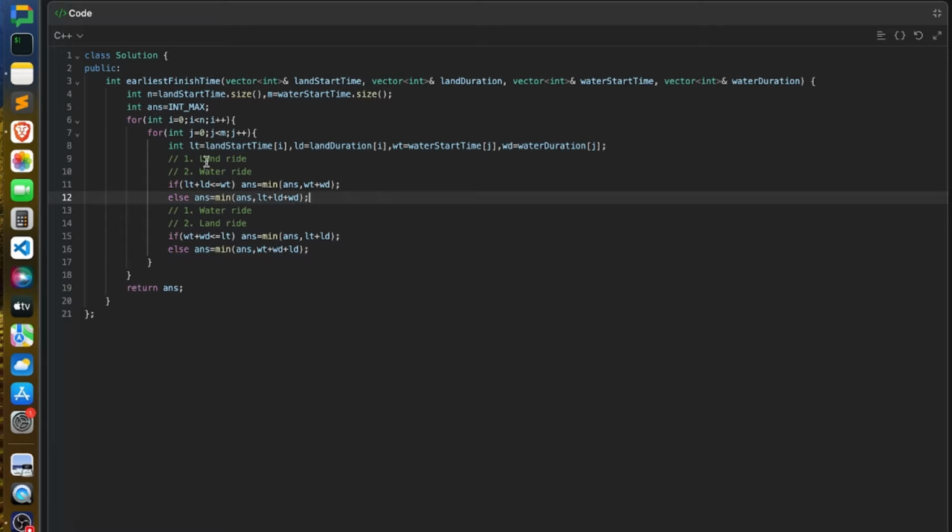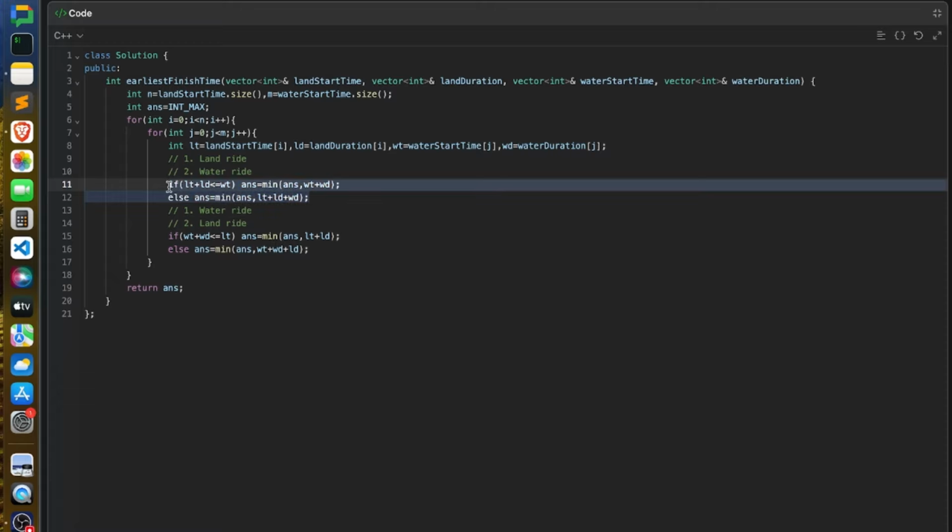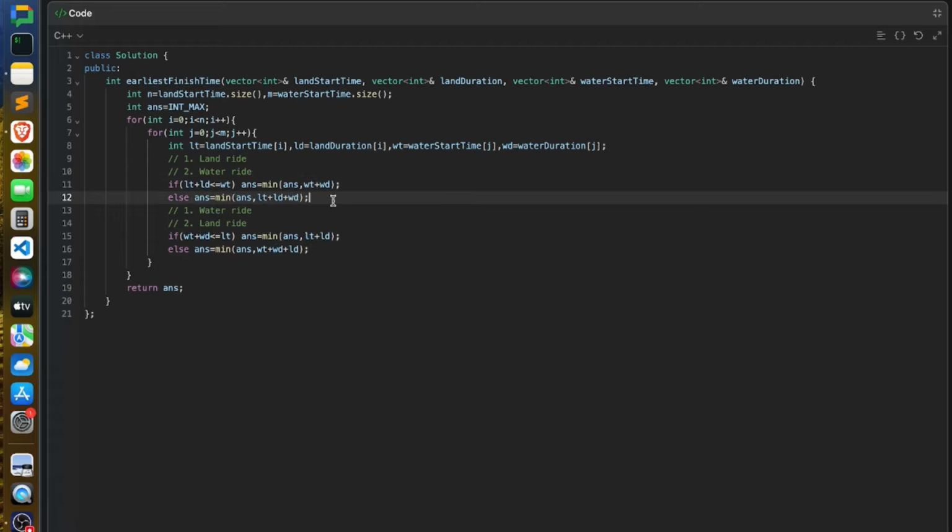So if you're doing the land ride first and then the water ride, this is the same case that I have explained in the explanation part. If your LT plus LD, start time plus the duration, I mean ultimately when it finishes, if this finish is less than or equal to the water start time, your answer would be WT plus WD. Otherwise it would be LT plus LD plus WD, right? So this is the case when you have to wait until your water ride starts, and this is the case when you don't have to wait. So you can immediately start your water ride.